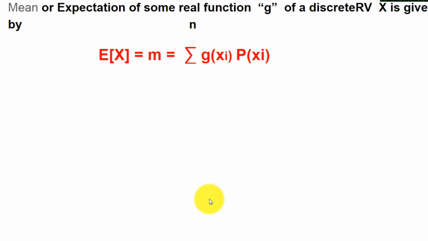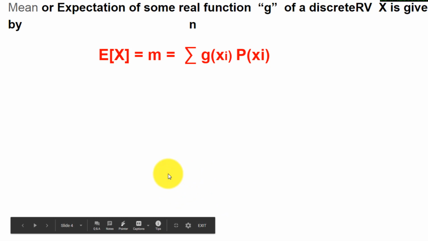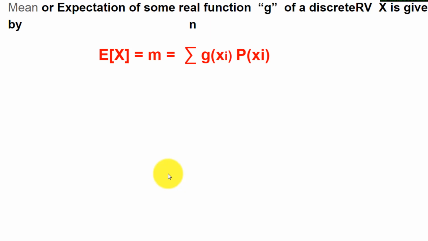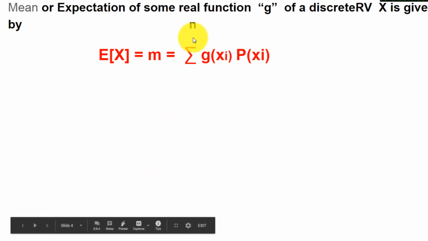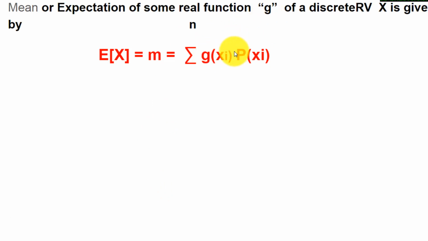Now in the previous one we have just talked about the random variable x with respect to the discrete as well as continuous. Now when we are considering a function, a real value function given as g, then the expected value is written as E of x is equal to m, which is equal to summation from i equal to 1 to n g of xi. Here g of xi is a real function, into probability of xi. Now this we are saying for the discrete random variable.